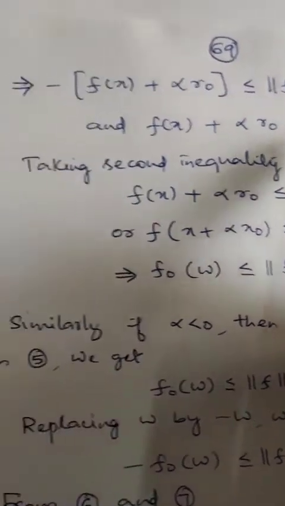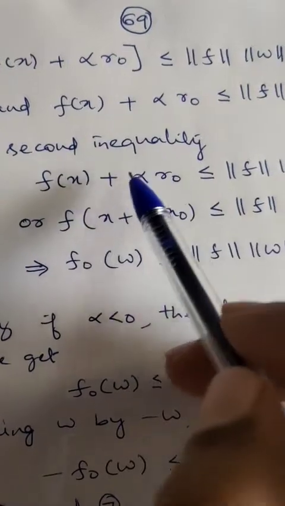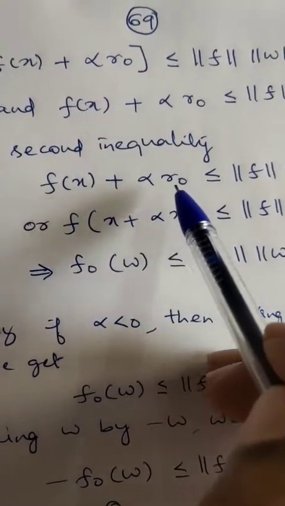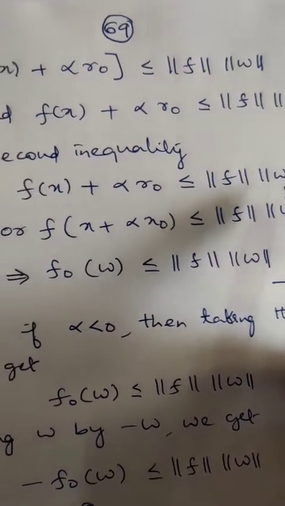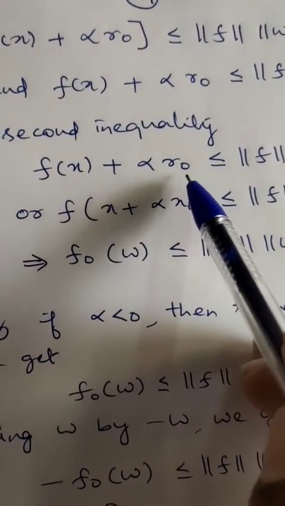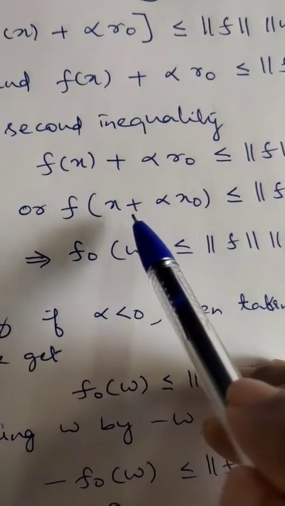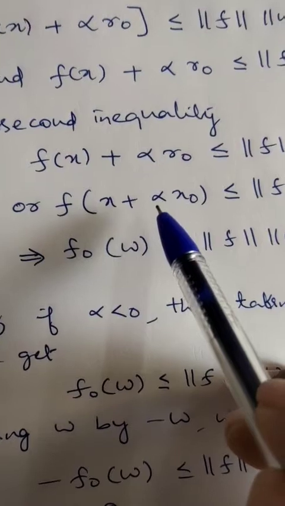Okay. Then you take the second inequality. Taking the second inequality, that is f of x plus alpha into r naught is less than or equal to norm of f into norm of w. We see that f of x plus alpha into r naught means f naught of x plus alpha into x naught, because this is the value.